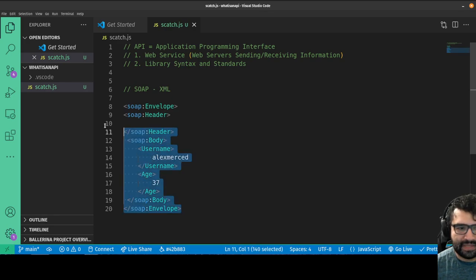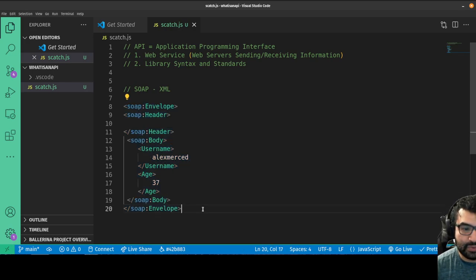Okay, so that's what a SOAP message would look like, and basically a SOAP API would deliver messages in this format. Again, you don't really see this anymore. A lot of modern tools don't help as much to facilitate working with XML. If you take a look at JavaScript and Node, there really isn't a built-in way to interpret XML. You'd have to download third-party libraries because everything's moved over to JSON.